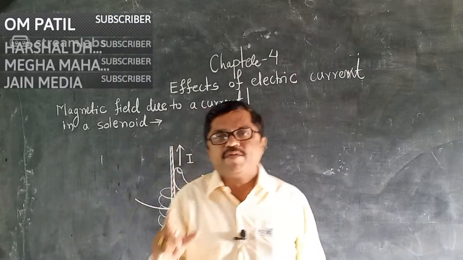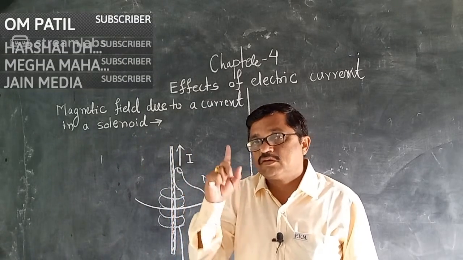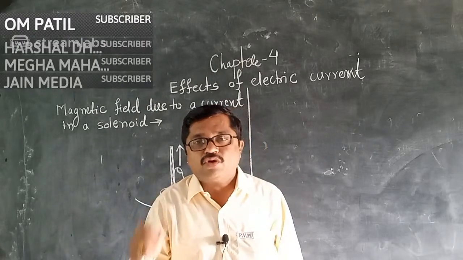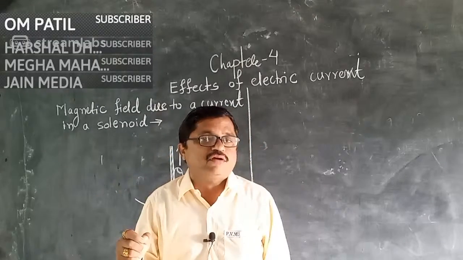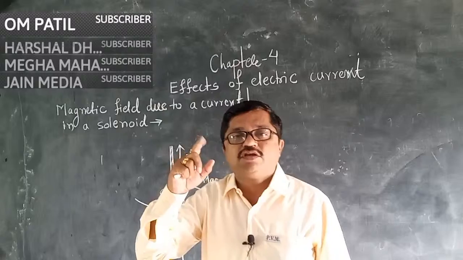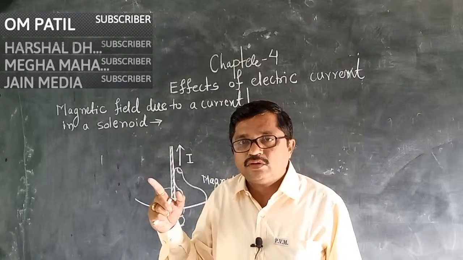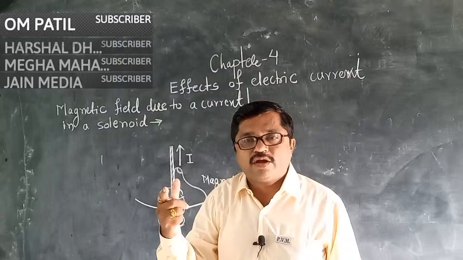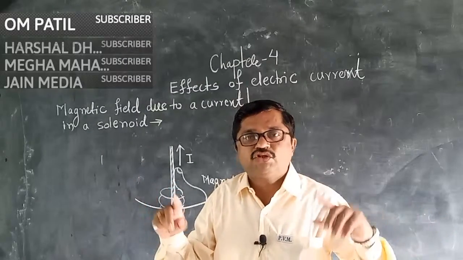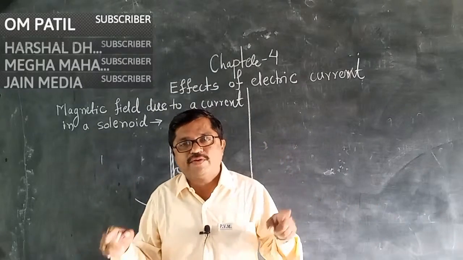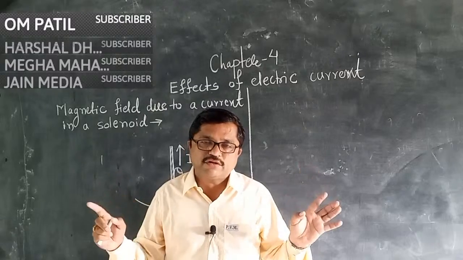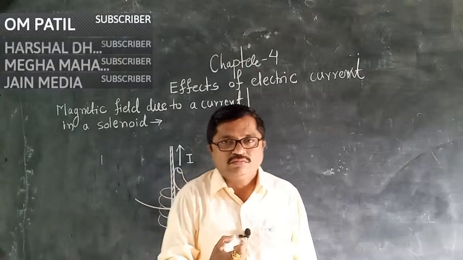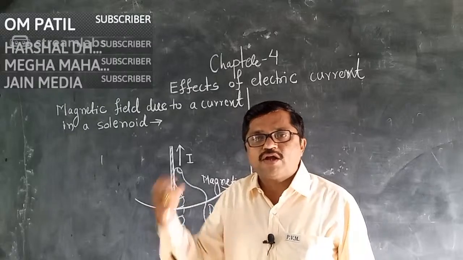And its filament is made up of which metal? Tungsten. Why is tungsten used in an electric bulb? Because the melting point of tungsten and the resistance of tungsten are very high. So, after passing the electric current, it becomes hot and emits light. And emission of light is the main function of an electric bulb. That also we studied.